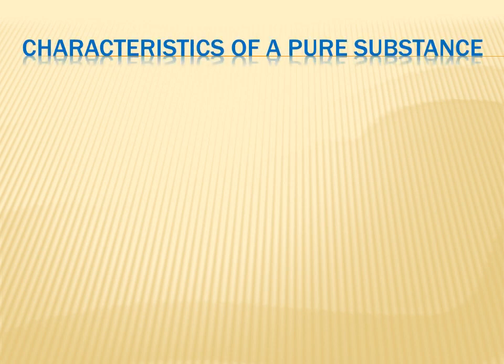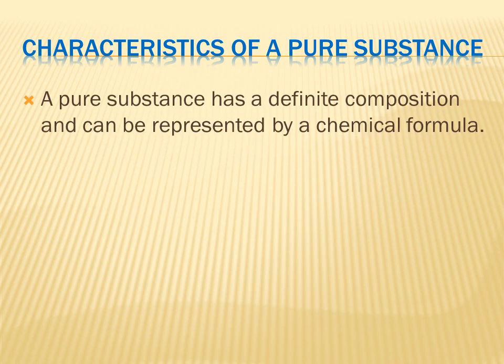Now let us study the characteristics of a pure substance. The first one, a pure substance has a definite composition and can be represented by a chemical formula.